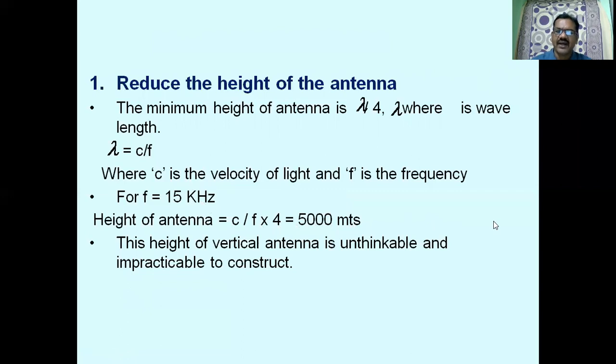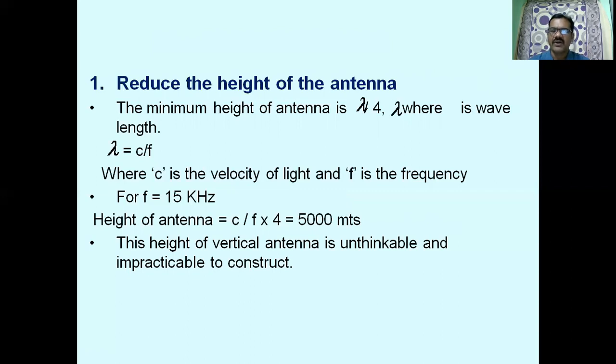This height of the antenna is unthinkable. That means it is not practically possible to erect an antenna at a height of 5 kilometers from the ground level. If there is no modulation, we require very large antennas. In case of a 15 kilohertz original baseband signal, we require an antenna of size 5 kilometers, which is not practically possible.